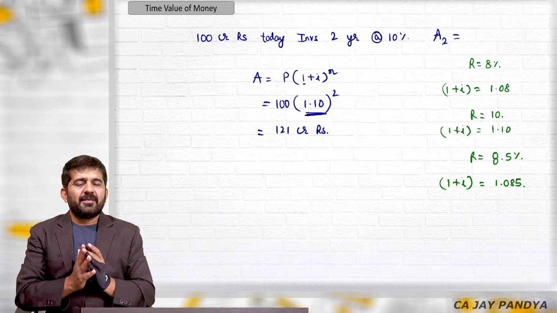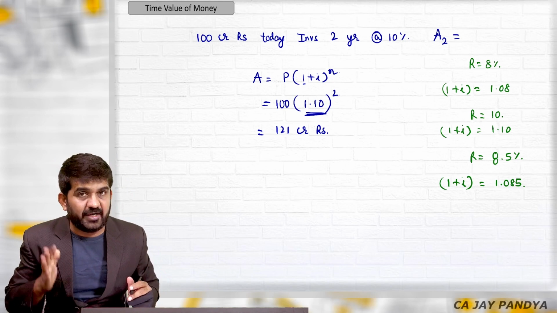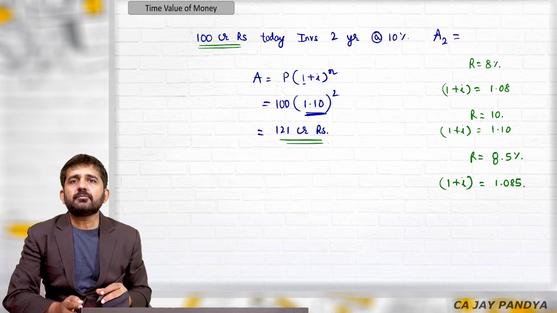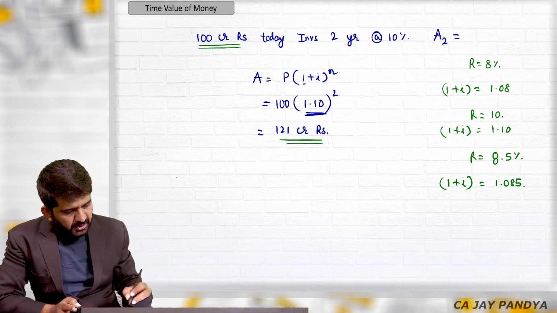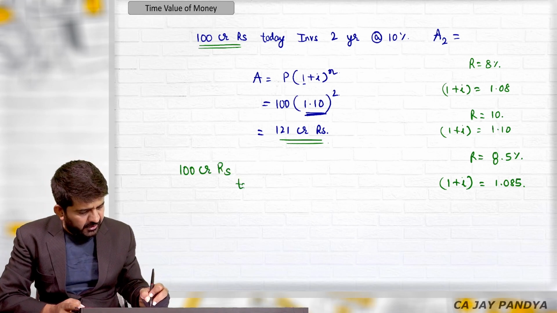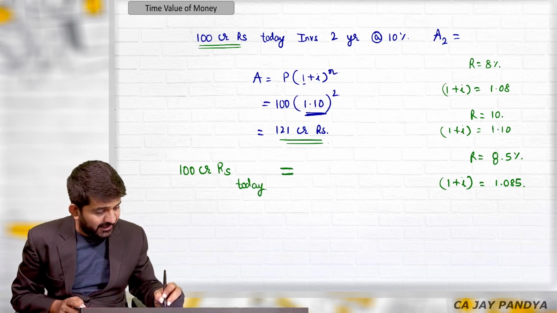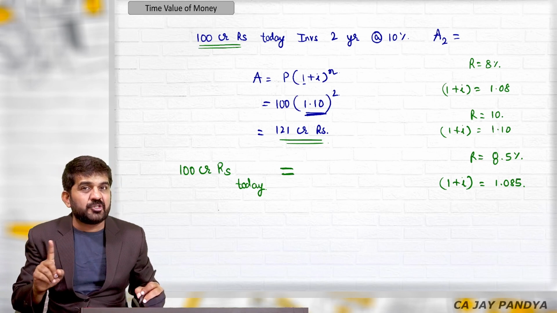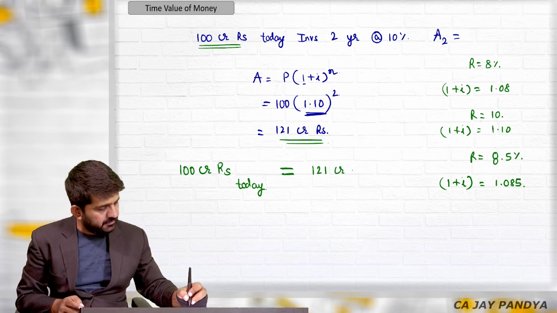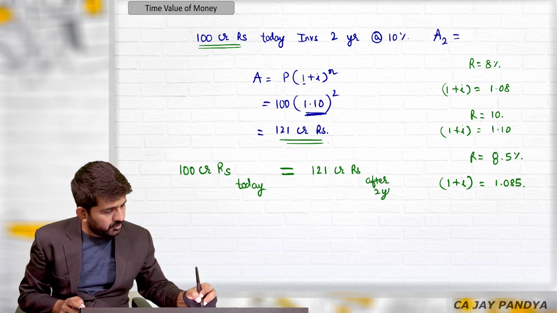Now we are going from mathematics again to finance. This is mathematics. Let us go again to finance. Try to understand these two values. In the same question, this 100 crore rupees as on today, and I am writing equal to, which is not possible in mathematics, 121 crore rupees after 2 years.